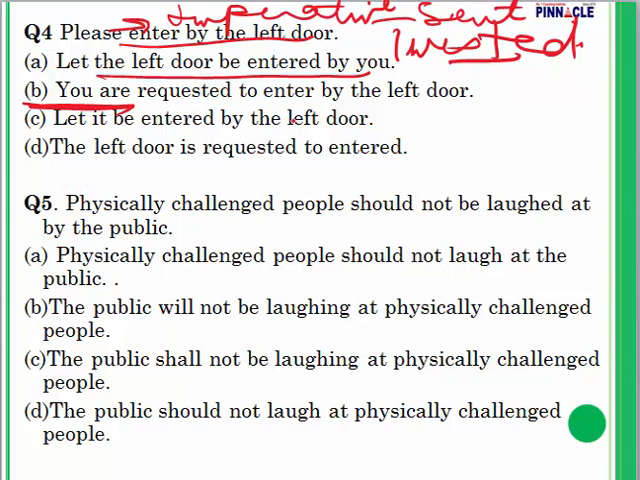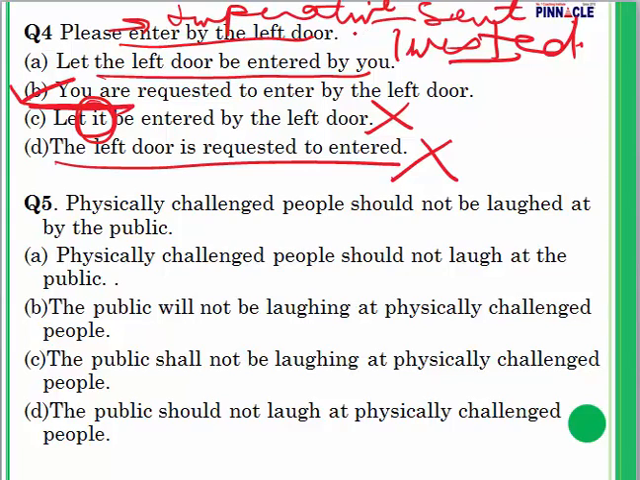Let it be entered by the left door. Here, from where have we inserted it? It is a wrong word inserted. So in question number 4, C will get eliminated. The door is requested to entered. Meaning has completely changed. So we will go with option C.